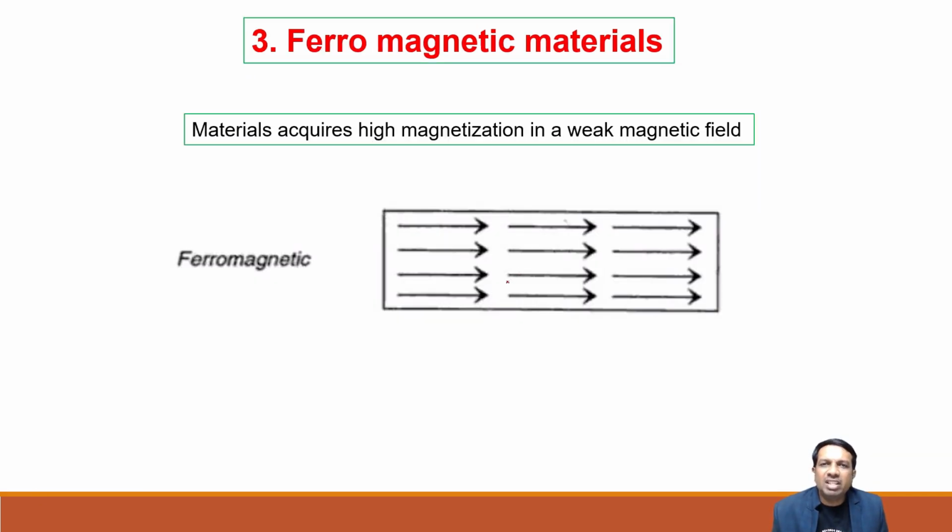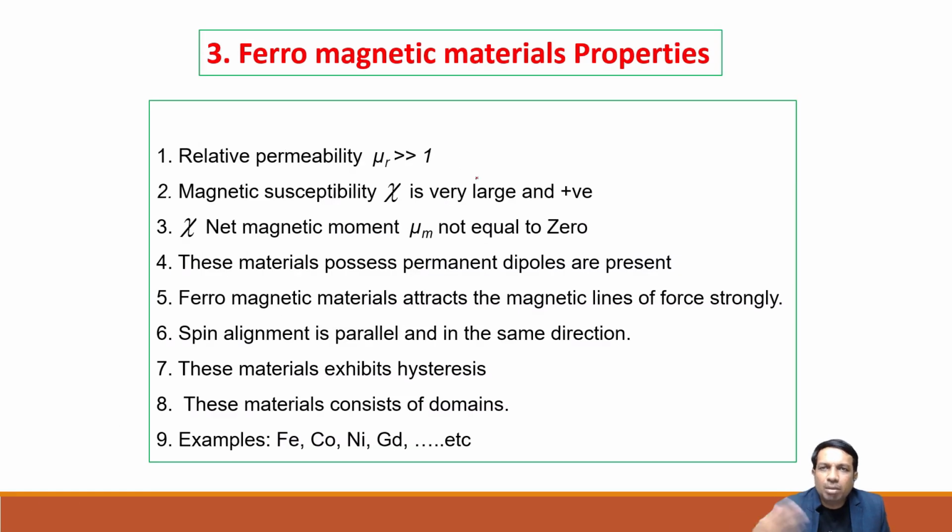These materials acquire high magnetization even in a weak magnetic field. The main reason for this is that they have oriented dipoles. The properties of ferromagnetic materials: relative permeability is very high compared to 1. Magnetic susceptibility is large and positive. Net magnetic moment, mu m, is not equal to 0.